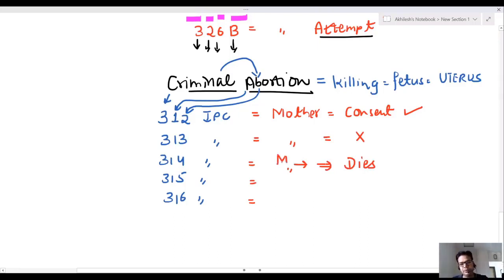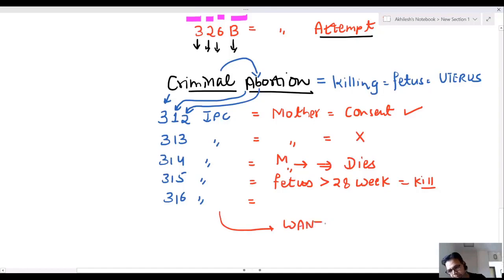314. Okay. If the age of the fetus is more than 28 weeks and you want to kill, this is 315. And 316 is when you want to kill the mother but the fetus is killed, but the mother is not killed.